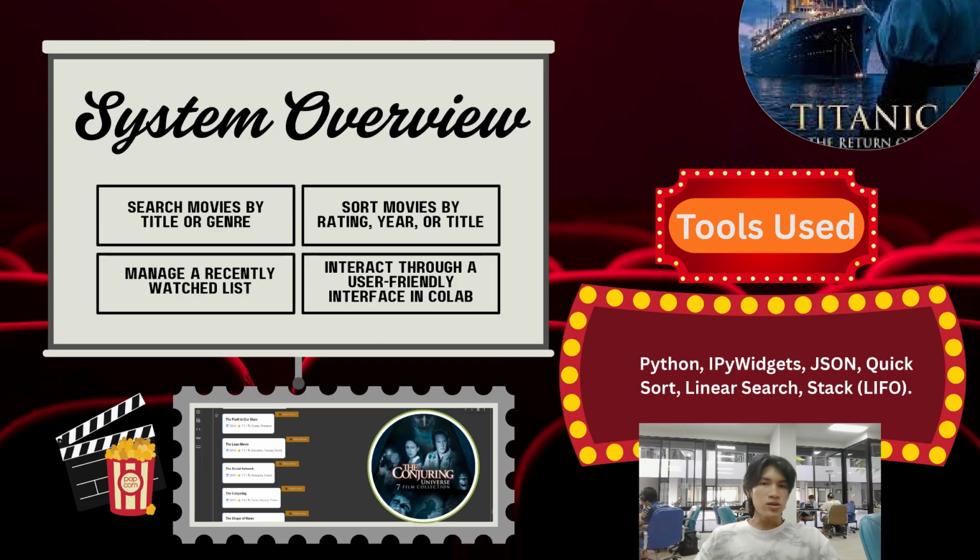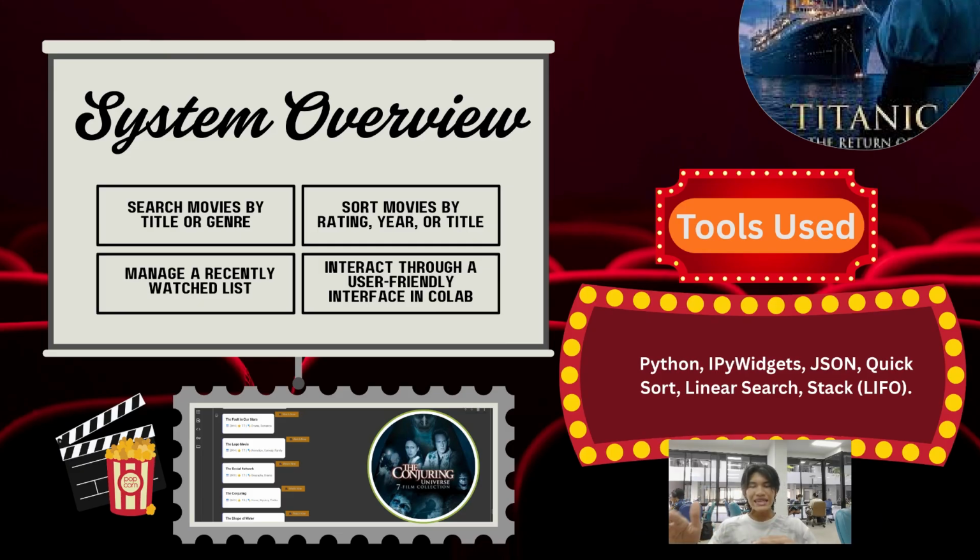Now I'm going to talk about the main concept and the project overview. Our system allows users to search movies by title or genre, and sort them by rating, year, or title in ascending or descending order. It also manages a recently watched list using a stack data structure. It interacts through a clean and responsive UI built with IPyWidgets. We used Python as the main language, combined with linear search, quick sort, and stack for logic. The design blends backend algorithms with a front-end interface to give a smooth user experience.